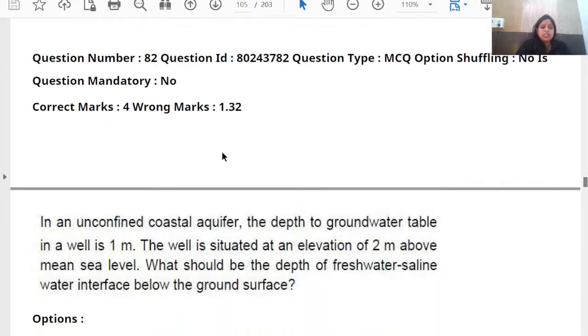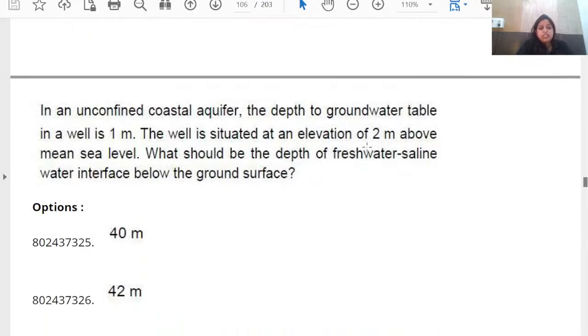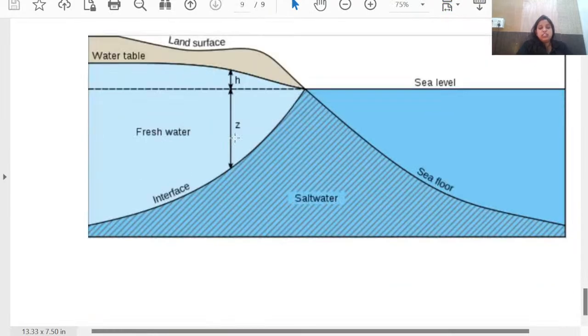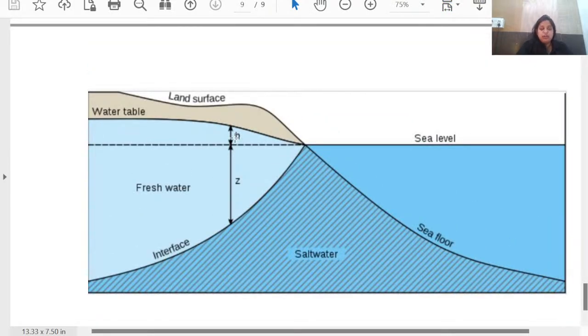Then the next one. In an unconfined coastal aquifer, the depth of the groundwater table in a well is 1 meter. The well is situated at an elevation of 2 meters above the mean sea level. What should be the depth of the freshwater saline water interface below the groundwater surface? So this question is from the Ghyben-Herzberg relation. The Ghyben-Herzberg relation was one of the very important topics for the NET examination during 2020. After 2020, they don't ask much about it.